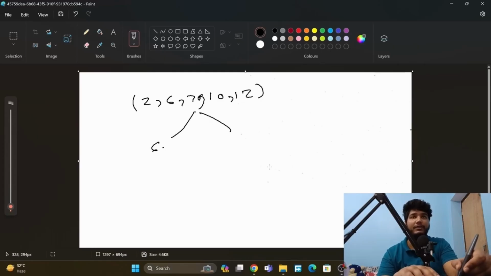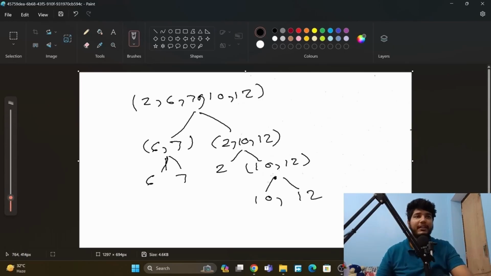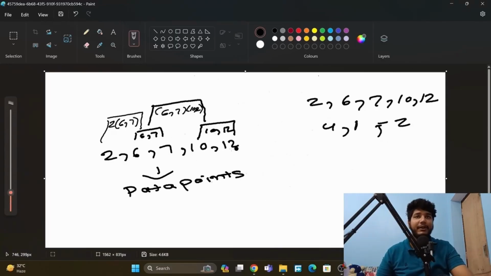We can do 6, 7, and here we have the rest of the values. Now we can go like this: 2, and 10, 12. So this is the divisive method, in which we are going from top to down, and in agglomerative we are going from down to up.